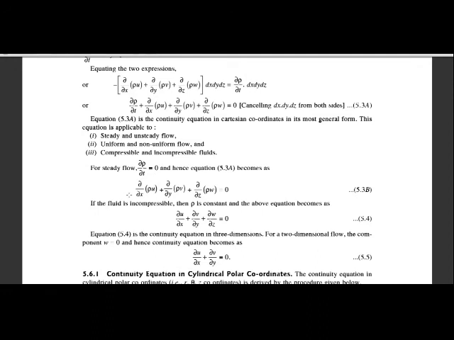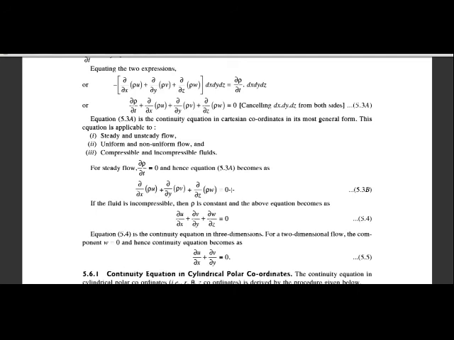Then the equation becomes ∂/∂x of (ρu) plus ∂/∂y of (ρv) plus ∂/∂z of (ρw) is equal to 0. This is the continuity equation for steady flow.